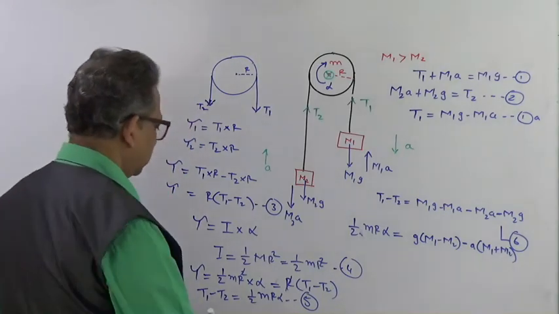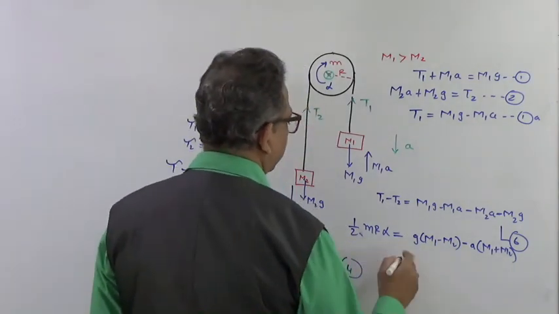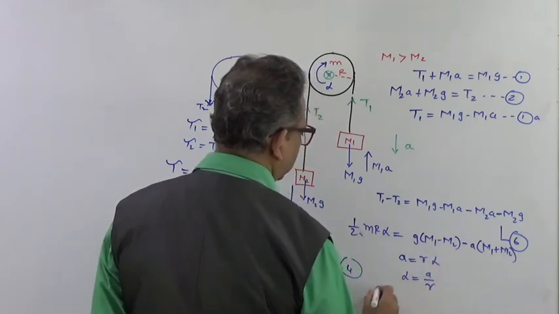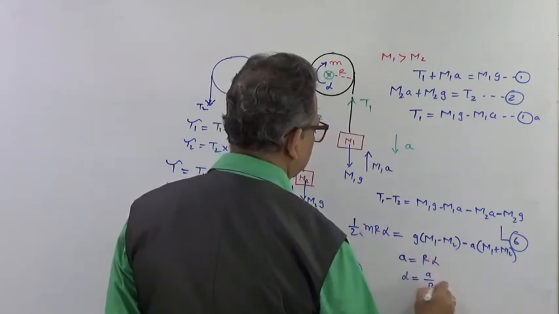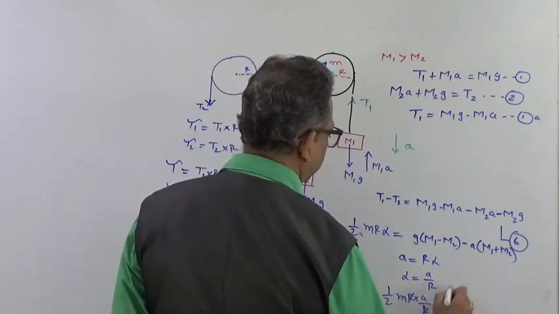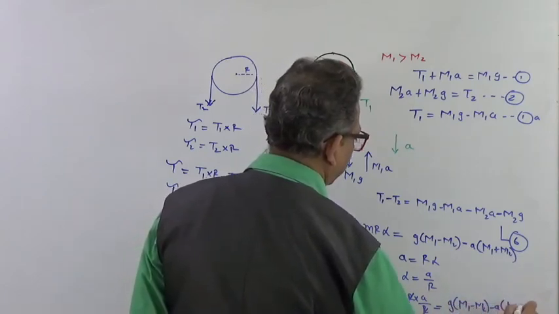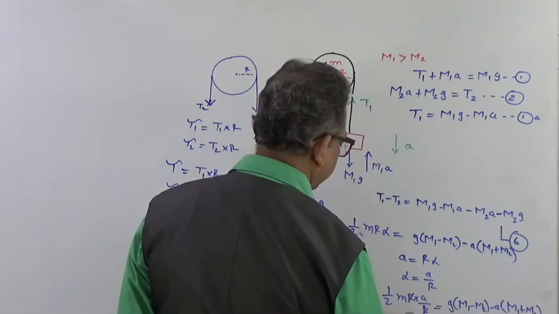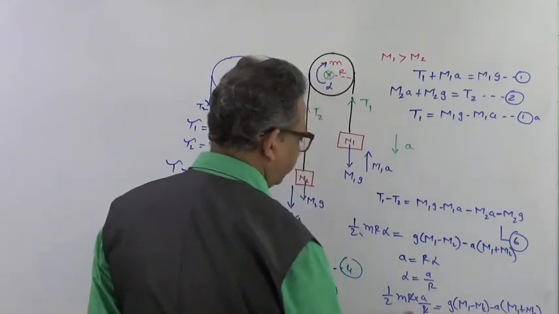And alpha also can be now written as A equal to R alpha, or alpha is equal to A upon R. So we have to use that capital R now. So it will be 1/2 mr into A upon R equal to G into M1 minus M2 minus A into M1 plus M2, right? So here we are getting this equation in A, then you can rearrange the value of A.